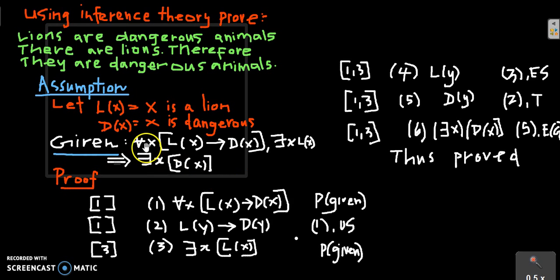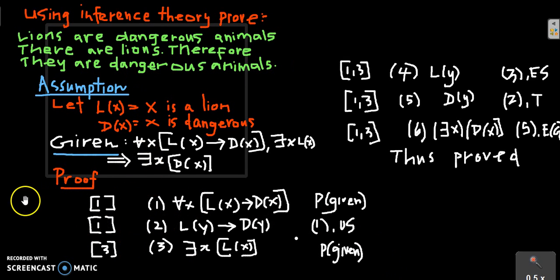This is one predicate quantifier statement, this is another, and the last one is also a quantifier predicate statement. With these three statements we have to prove this logical argument.